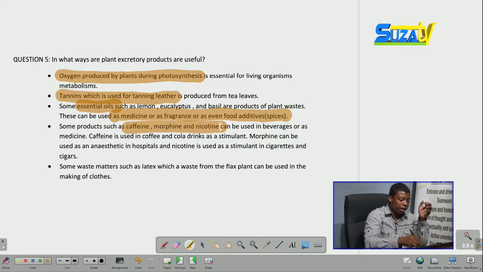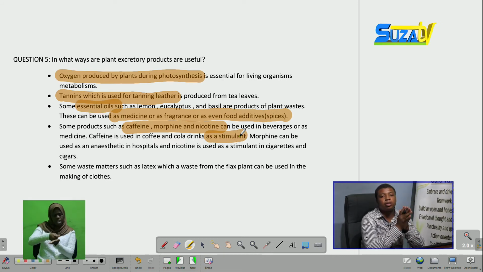Some products provide many drugs or components such as caffeine, morphine, and nicotine. These are used in beverages or as medicine. For instance, caffeine, which is a stimulant, is added in coffee and in cola drinks.